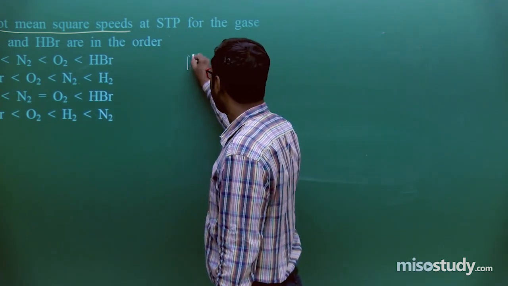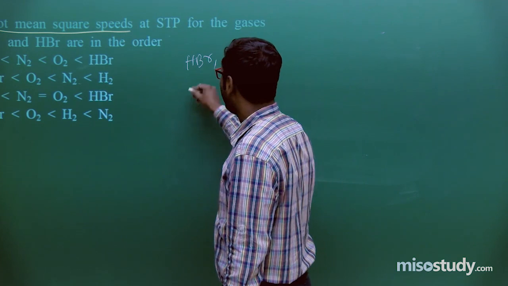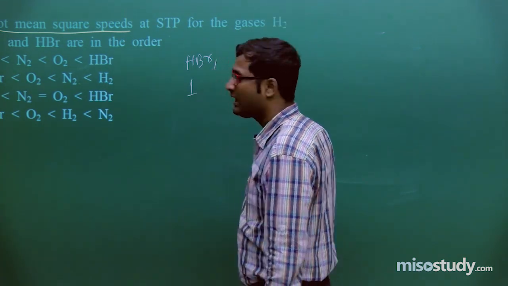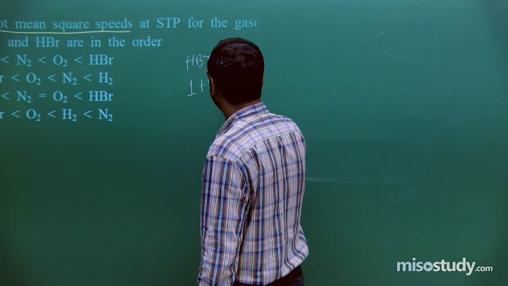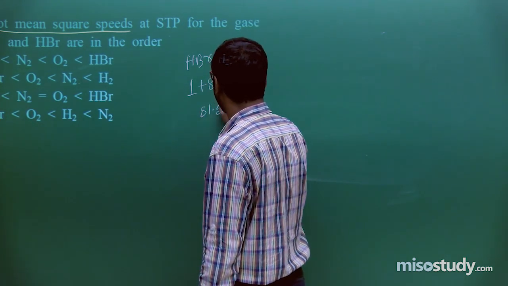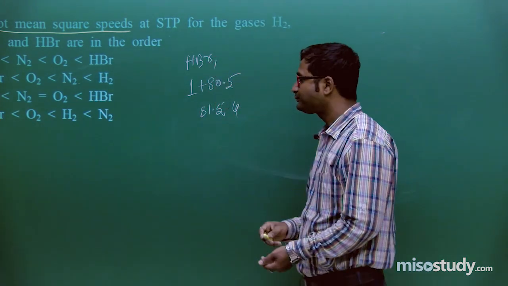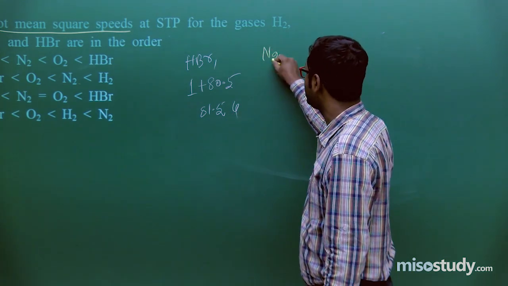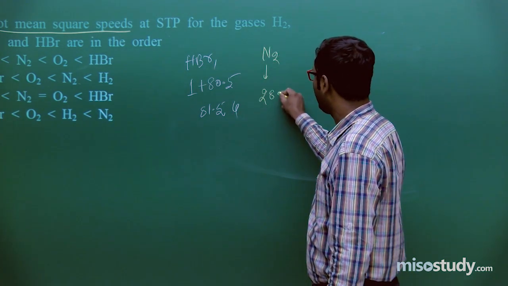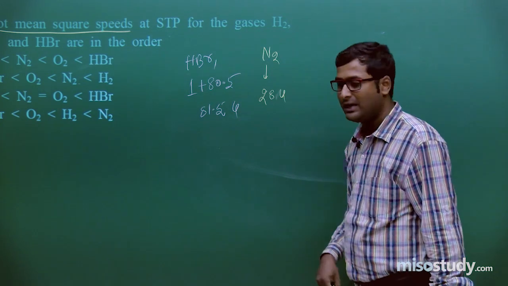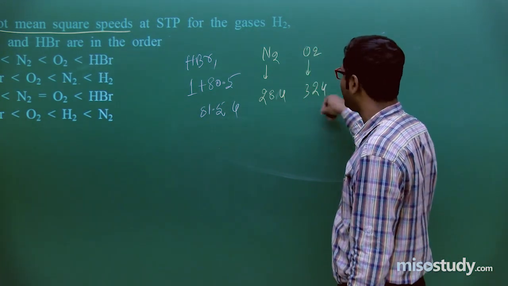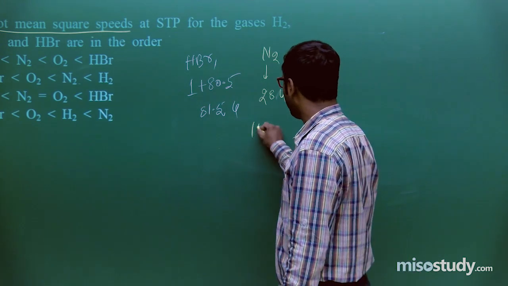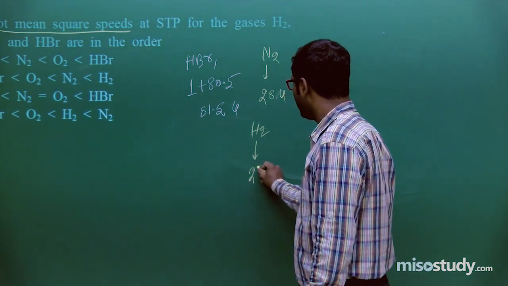If I talk about HBr, hydrogen has atomic mass 1 and bromine around 80.5, so around 81.5. Nitrogen has molecular mass 28, oxygen has molecular mass 32, and hydrogen has molecular mass 2.